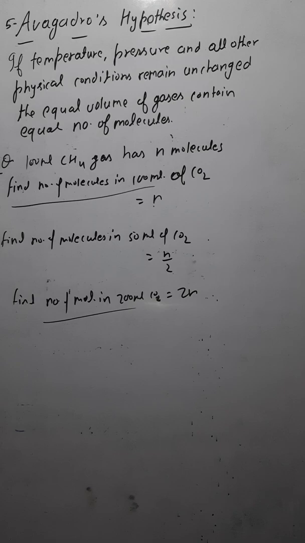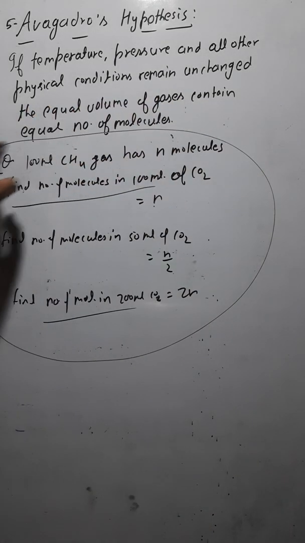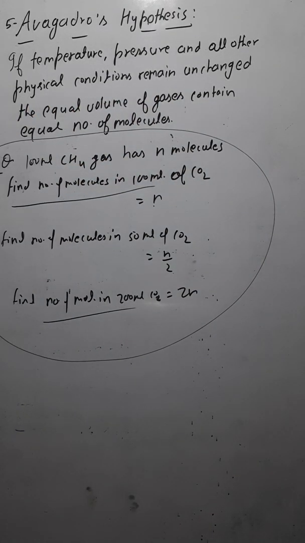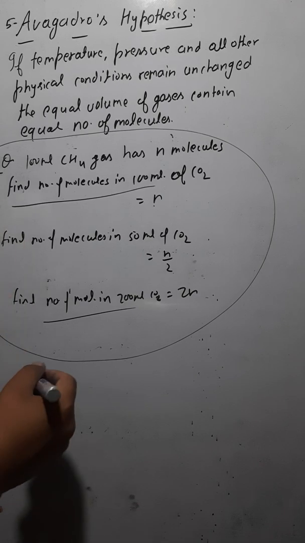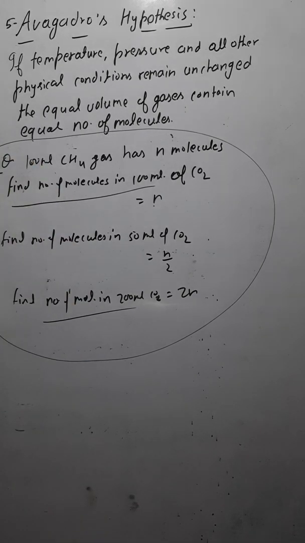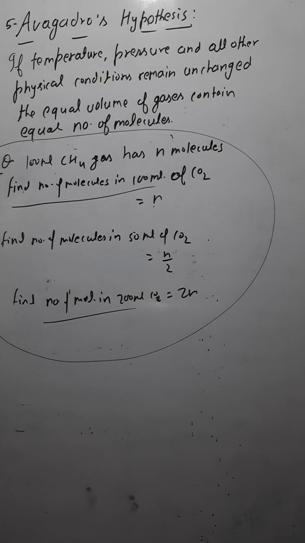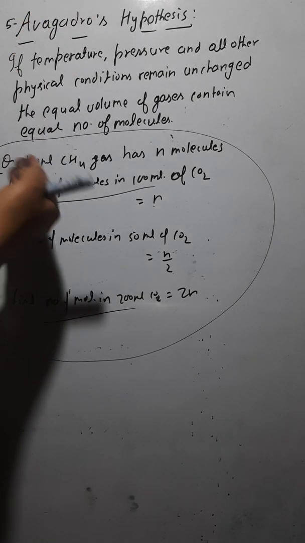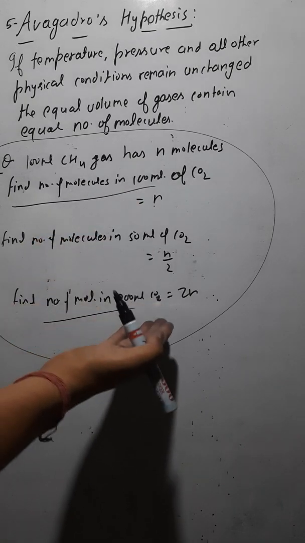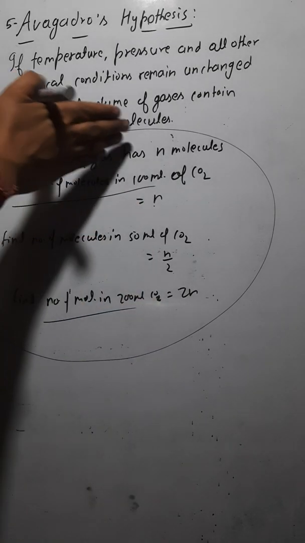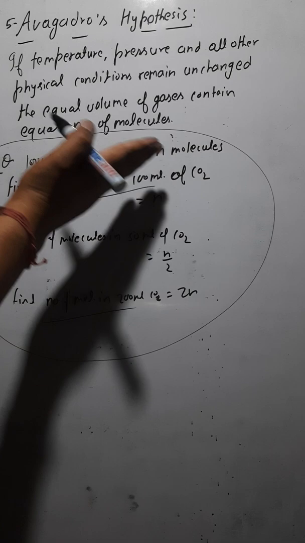So we can conclude here that the volume of gas is directly proportional to number of molecules, isn't it? Just as you increase the volume, you are going to have more number of molecules. As you decrease the volume, you are going to have lesser number of molecules.